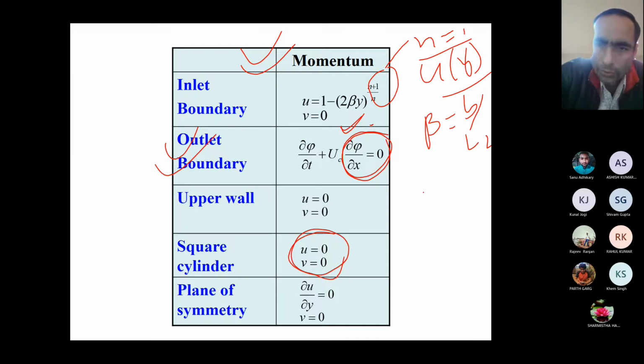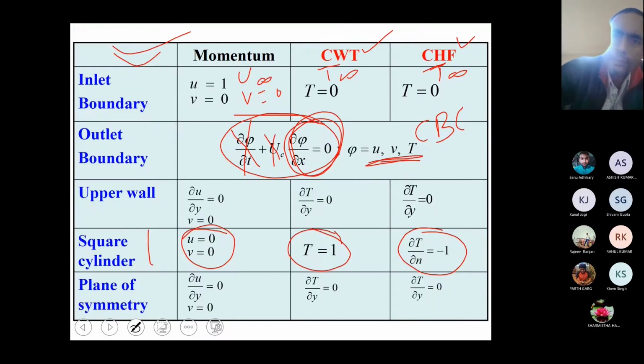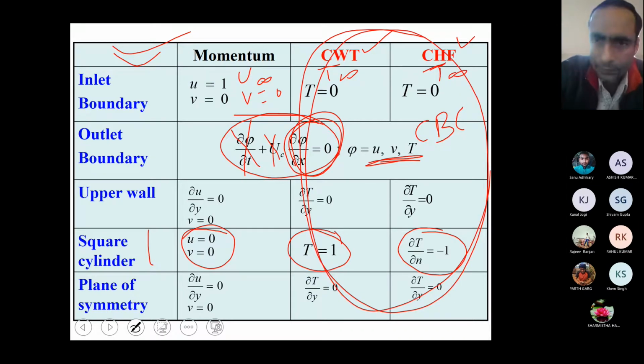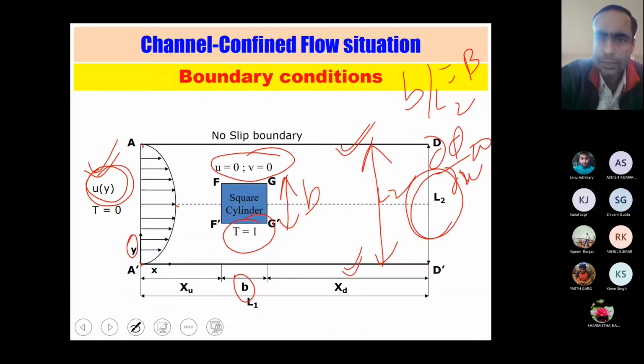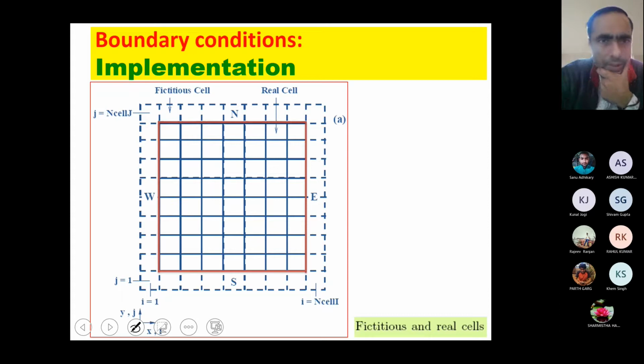And I have not shown here the constant wall temperature condition and the constant heat flux condition, because these are the same. Whatever you can see here, the boundary conditions are the same. So that is why I have not shown. This we have already seen previously also. Now we just straight away go to the implementation part.